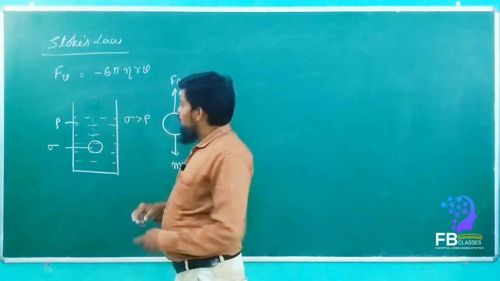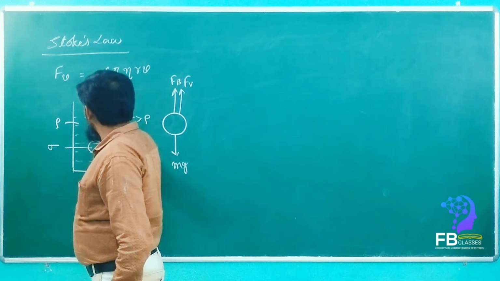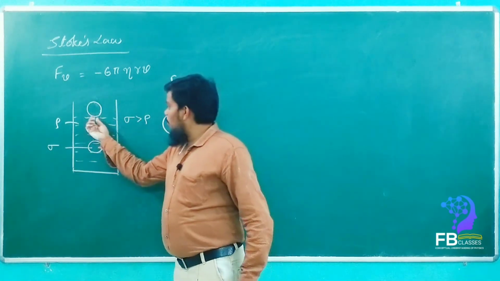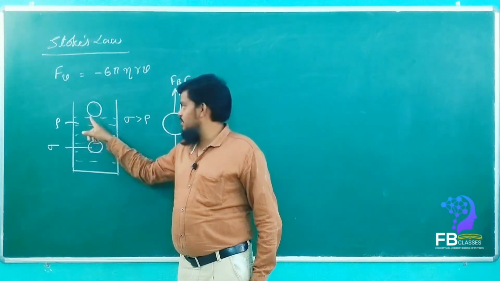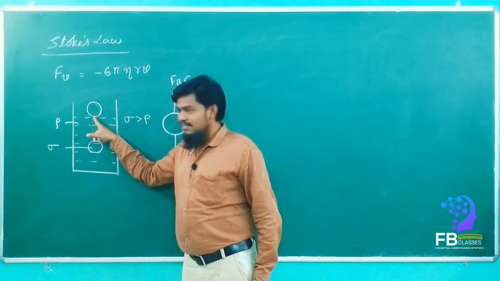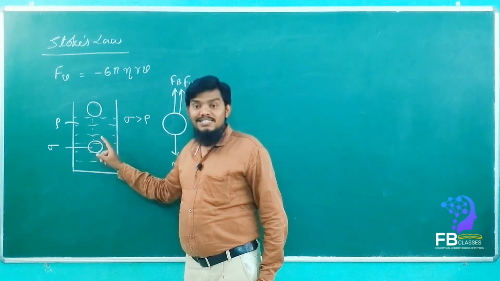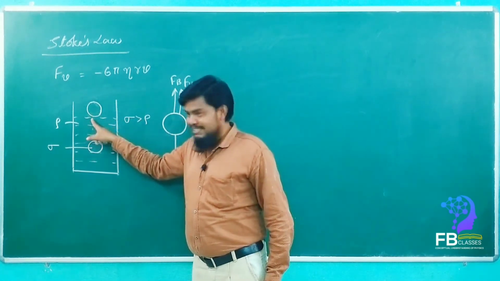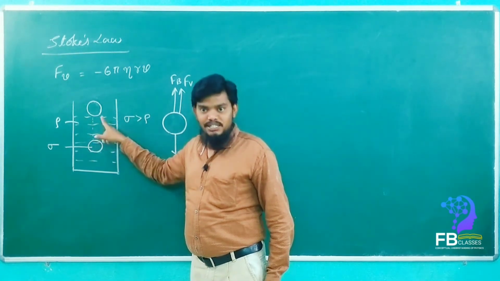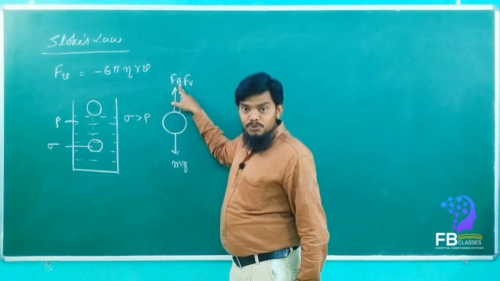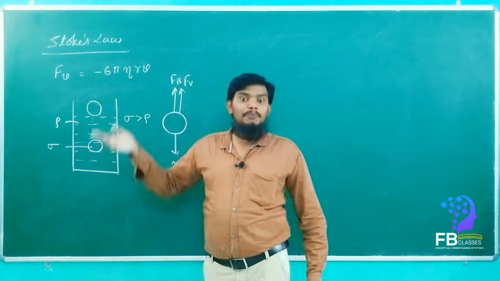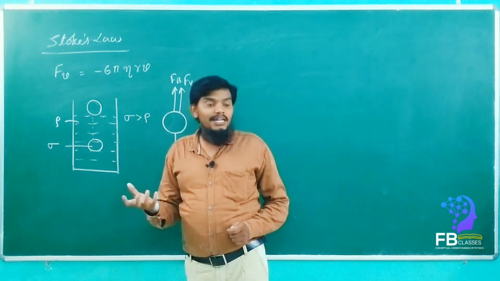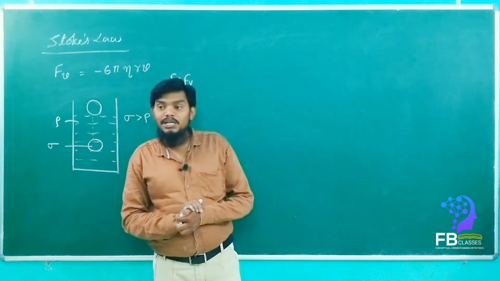So now what will happen here? In the first instant, once we drop the ball, the ball will sink due to its weight, mg. Once it starts sinking into the water, it applies the buoyancy force on the ball. First it will apply the buoyancy force. Once it is completely sunk, along with the buoyancy force, the viscous force also acts. In the previous lectures, we did not consider the viscous force because we assumed it was an ideal fluid.